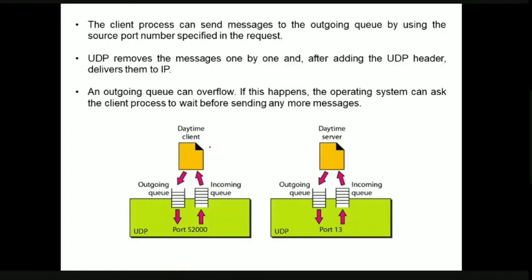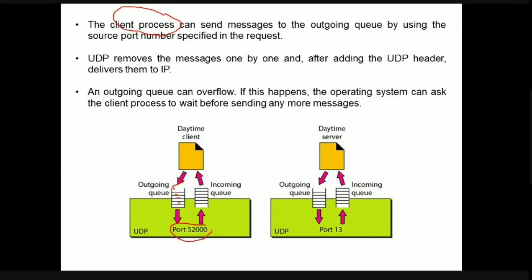Now what happens at the client process on the client side? It tries to send the message to the outgoing queue. All the requests will be placed in this queue, that is the first block, second block, third block, fourth block, and so on. Now the client is going to use this source port number.